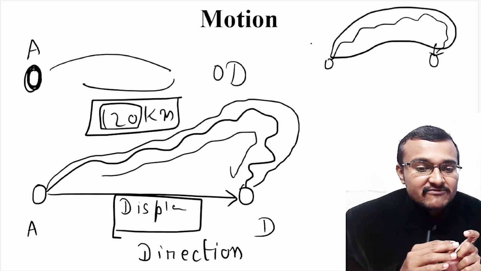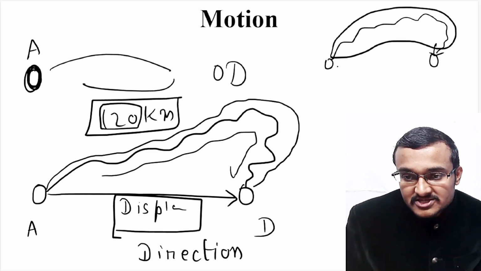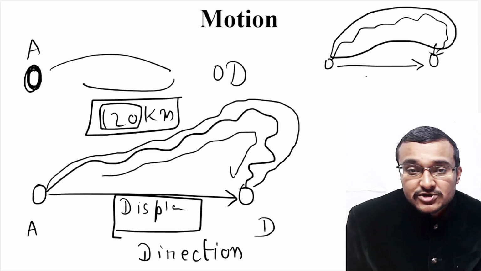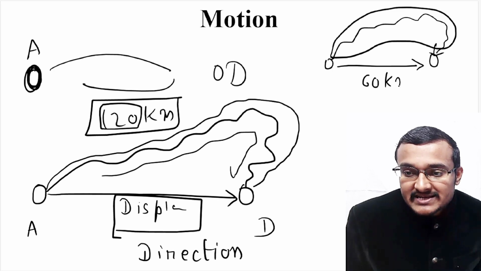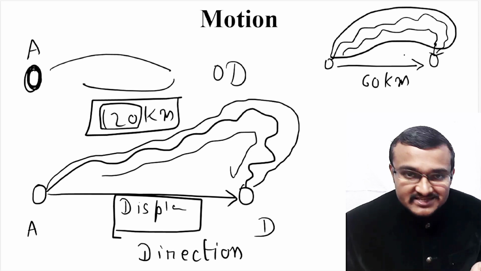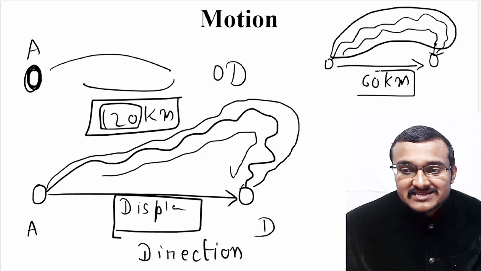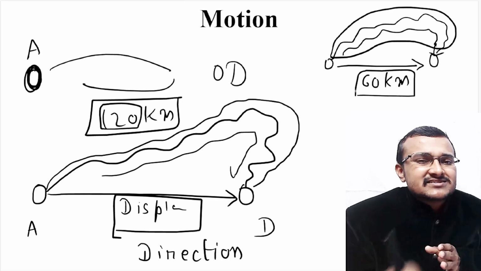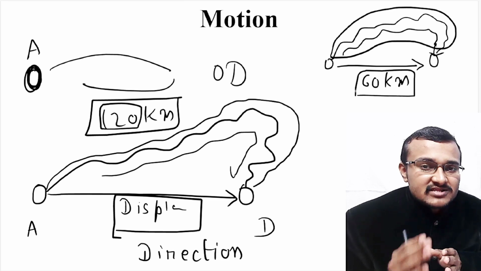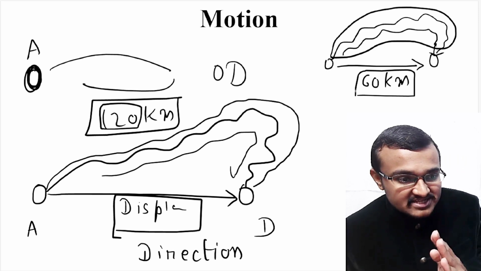So it has traveled, let's say, more than 60 kilometers, because the shortest distance from position A to D is 60 kilometers, and it has followed this weird path to reach from point A to point B, hence it is more than 60 kilometers in distance. But if you consider displacement, it is just 60 kilometers, which is the shortest distance between the positions A and B. So that's why if you consider displacement, there is direction and magnitude.